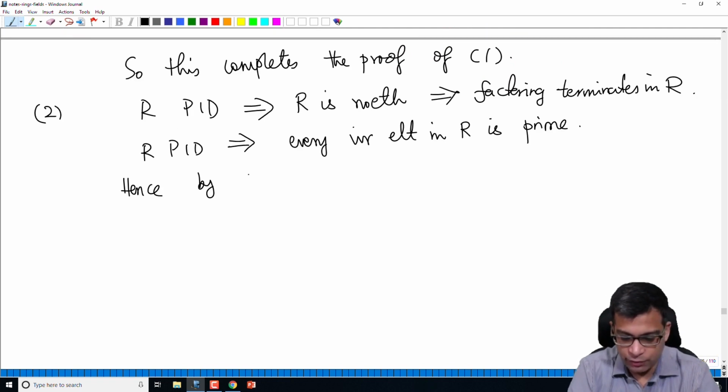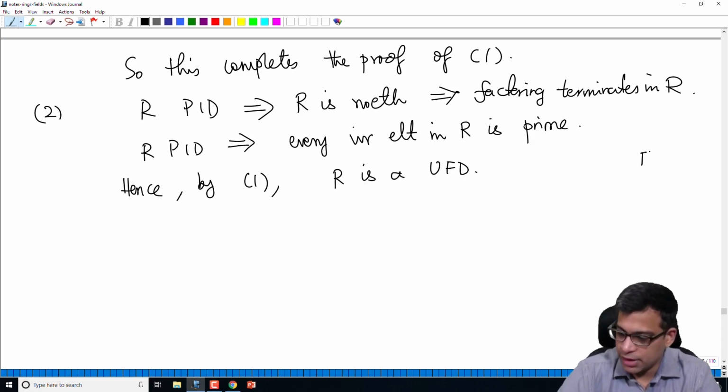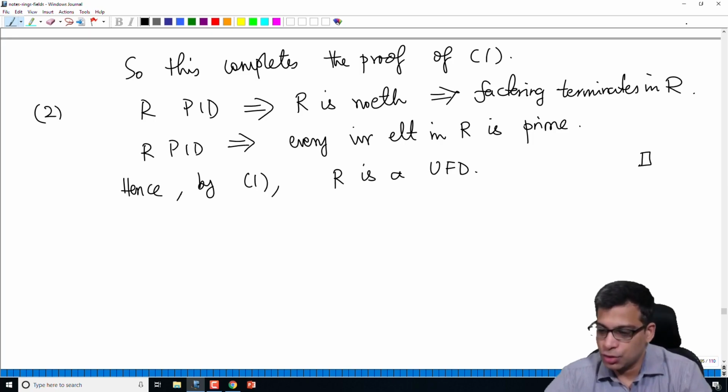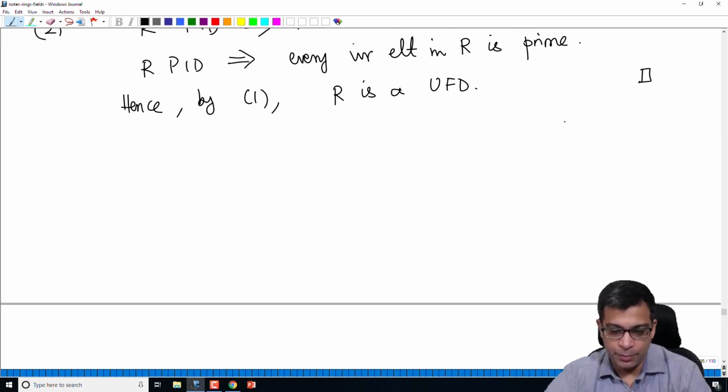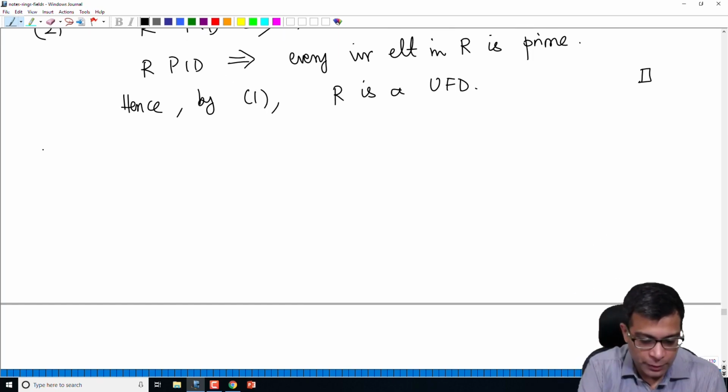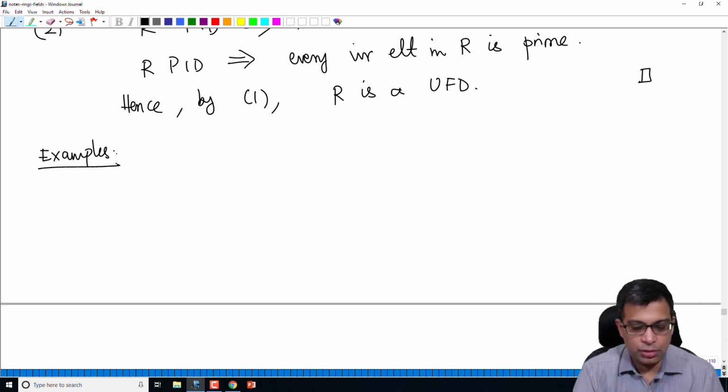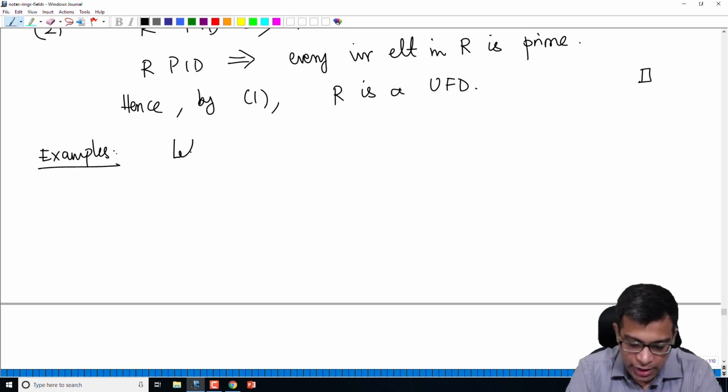Hence, by the first part of the proposition, R is a UFD. Nice. So the second part is also now complete. So we have shown that any PID is a UFD. So immediately that tells us that the following are UFDs.